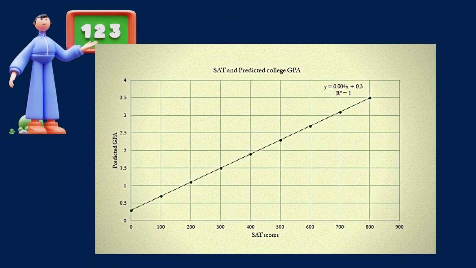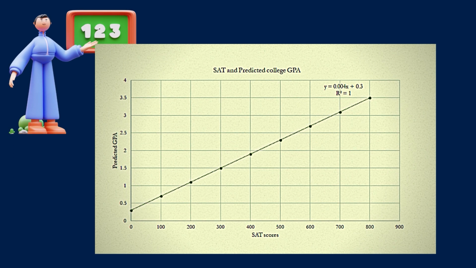Now in this you can plot this regression line. We know that when my x is 0, my y value is 0.3, so I have to plot it here. Similarly, when my x is 100, my predicted y value is 0.7.